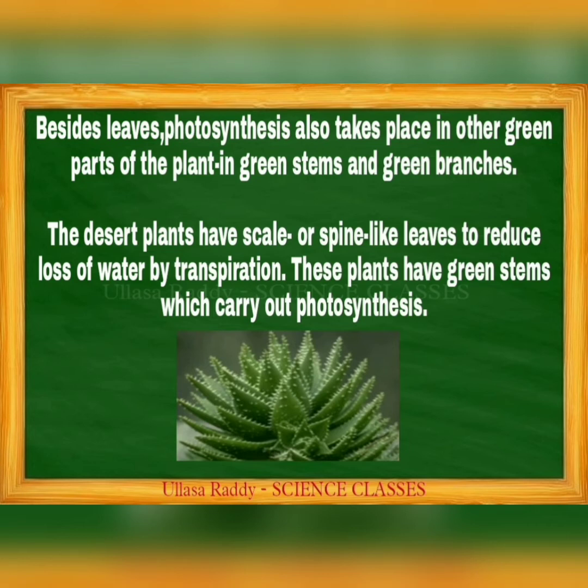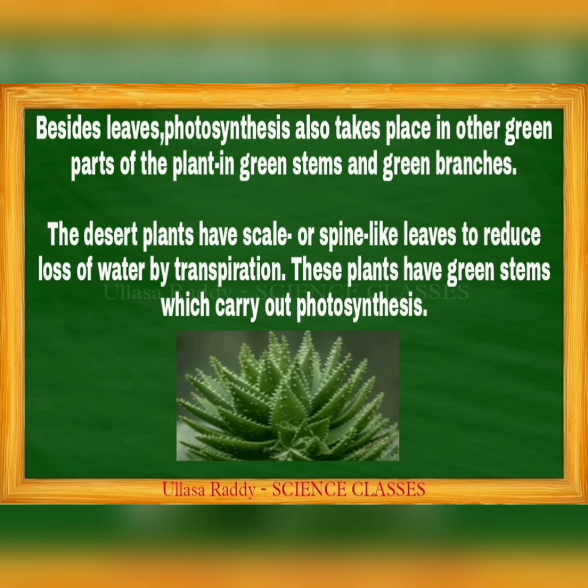In this diagram you are learning about that. These are the desert plants. Desert plants have scale or spine-like leaves to reduce the loss of water. If the surface is flat, the loss of water increases. So to reduce the loss of water, spine-like and scale-like structures occur on the surface of the plants which are present in the desert location.